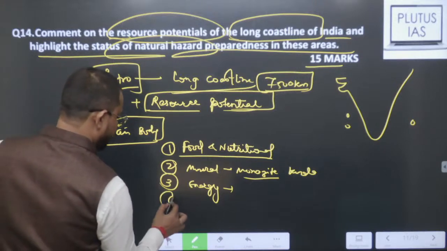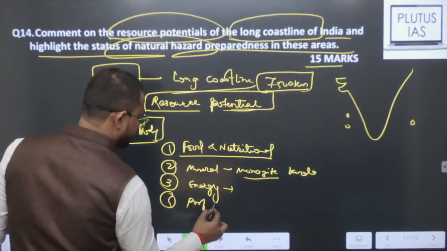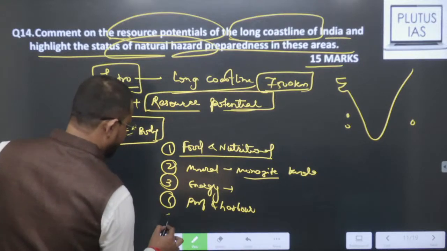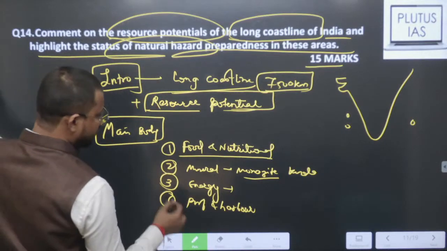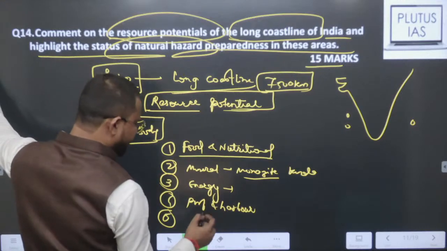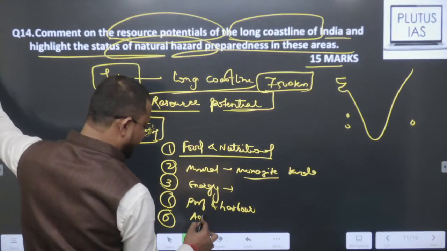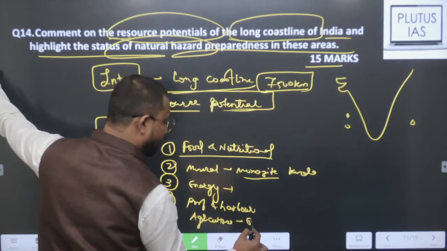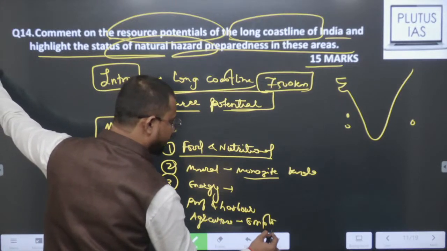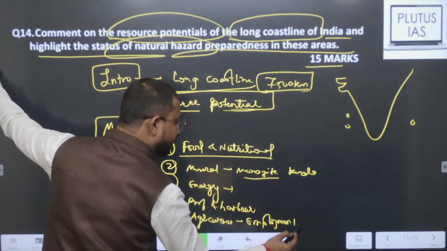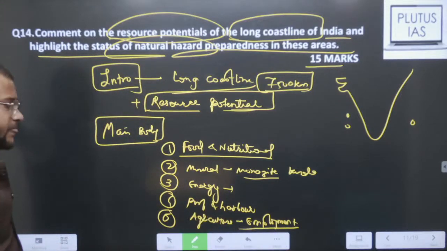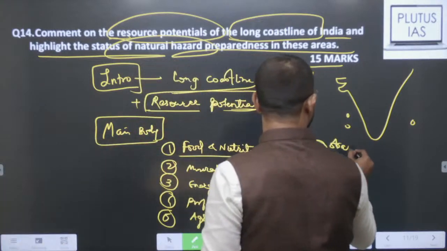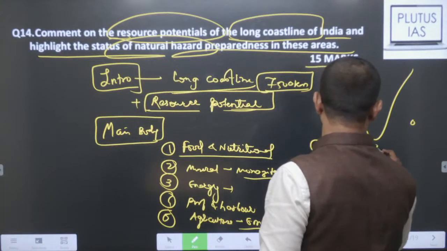Fourth, it offers you port and harbor potential. Port and harbor potential है, ये भी केस है, okay. Then again you will find this coastline offers you marine agriculture and resources. मतलब from the perspective of employment, right? It is a kind of employment resource for us. Then it also offers strategic advantage. This coastline offers strategic advantage,